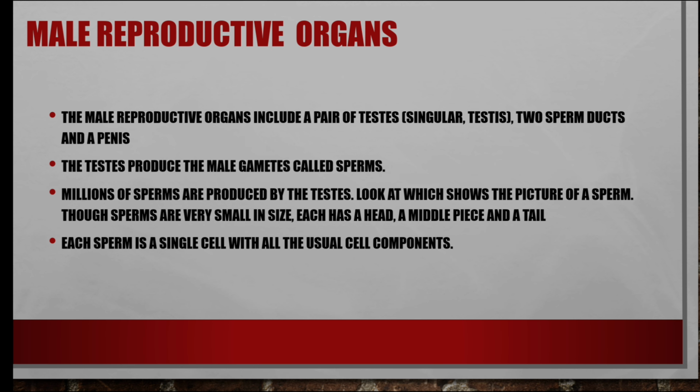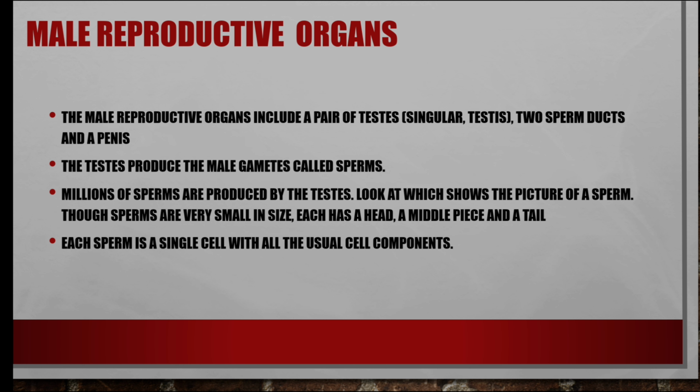Male gametes are produced in the body of males and female gametes are produced in the body of females. To produce these gametes, both male and female organisms have special organs. Males have male reproductive organs to produce male gametes and females have female reproductive organs to produce female gametes. Now we are going to see the male reproductive organs.